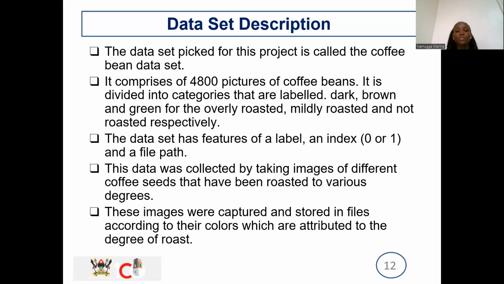Then the label helps us to categorize the seeds. We have the dark seeds, the brown seeds, the green seeds. So this is how important the labels are. And how did we come up with this data set? These images were captured using a high resolution camera and they were categorized. So that's how we came up with that data set.